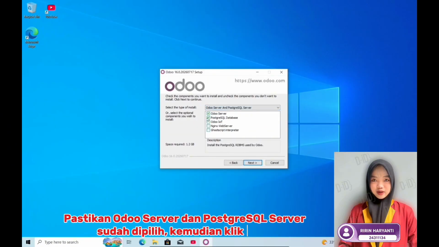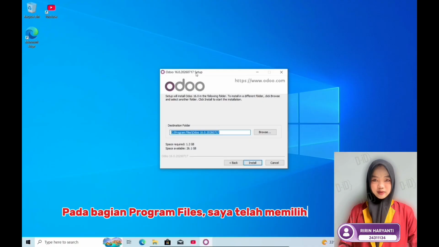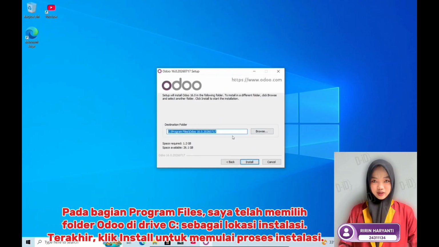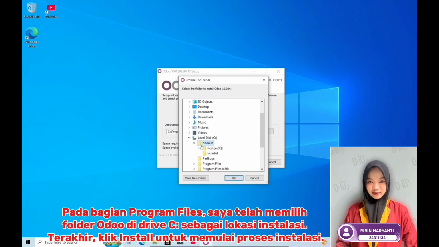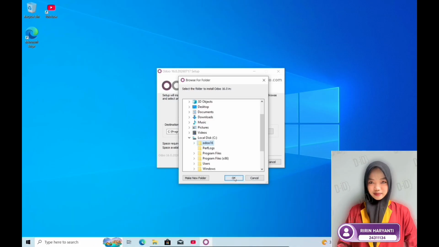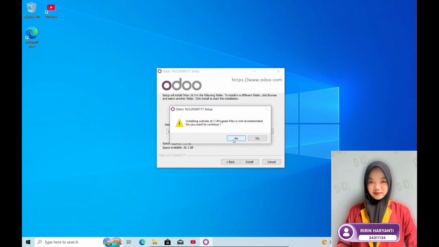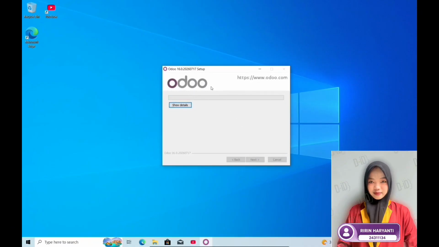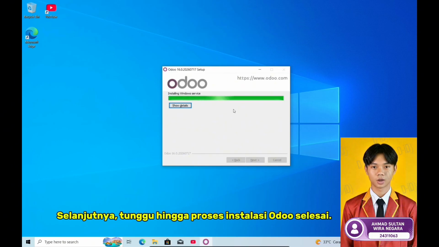Make sure Odoo server and PostgreSQL server are selected, then click Next. After that, some installation information will be shown. Simply click Next to continue. On the Program Files page, I have chosen the Odoo folder on Drive C as the installation location. Finally, click Install to begin the installation. Next, wait for the Odoo installation process to finish.